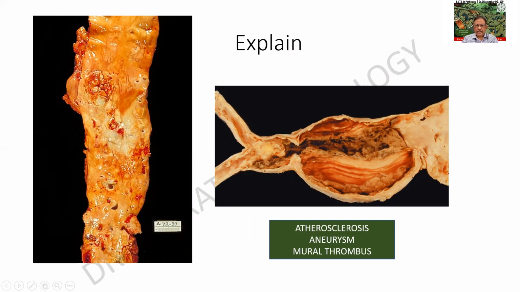What is this particular structure? I find that this is a tubular organ which has some small openings over here. Are you able to see them? These are all ostia. The moment I see it, I can identify it as the aorta. But otherwise, it is totally disfigured.